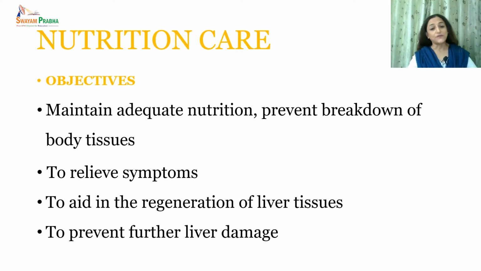So the first objective of nutrition care is to maintain nutrition and ensure that the breakdown of body tissues is prevented. As we know, the patient is not taking proper food and is losing a lot of weight. So the primary objective is to prevent that breakdown of body tissues.